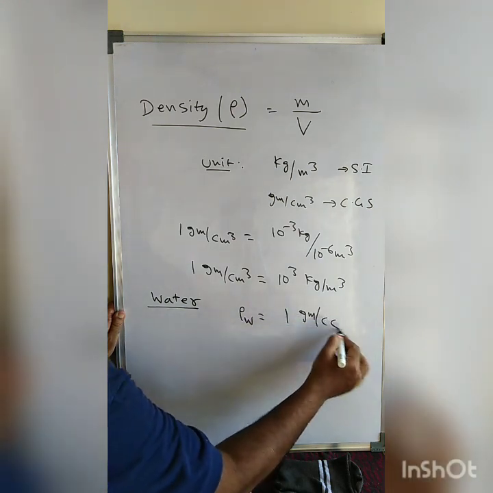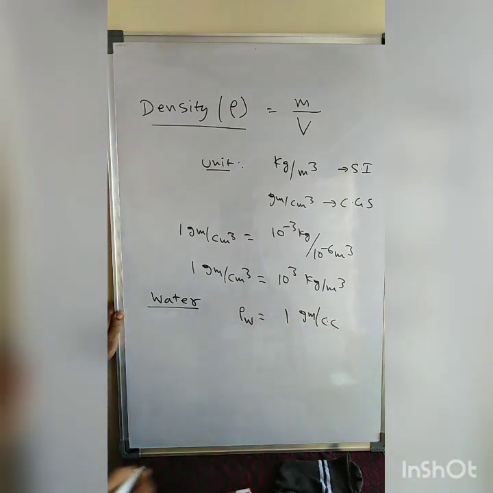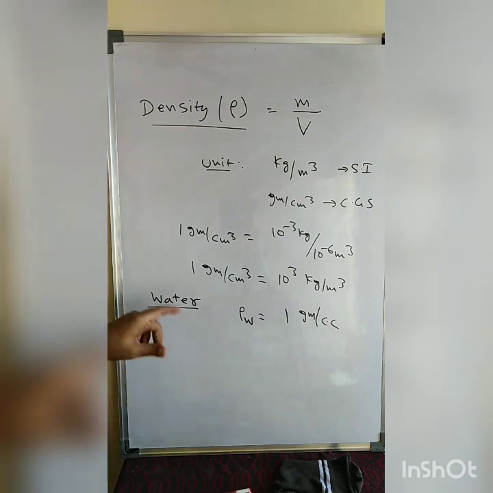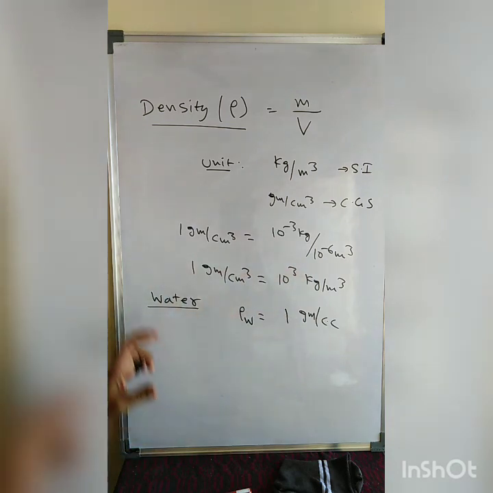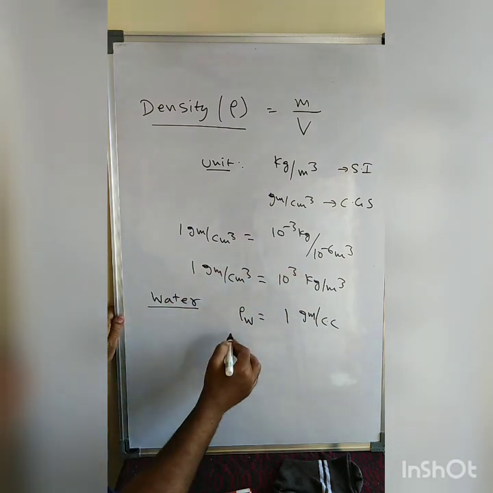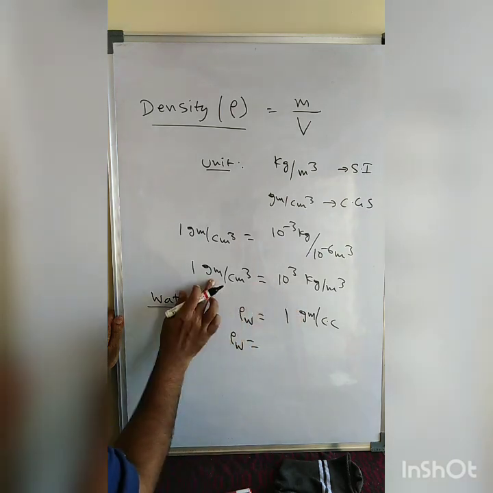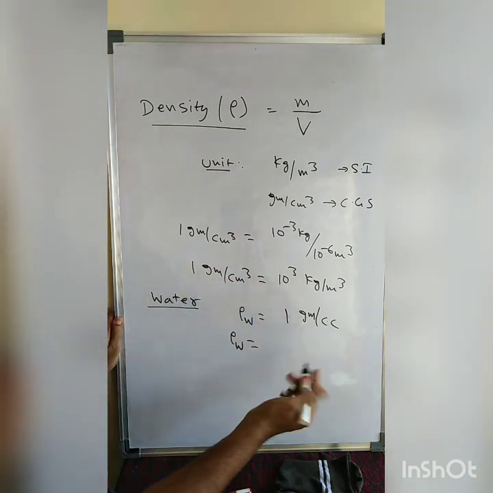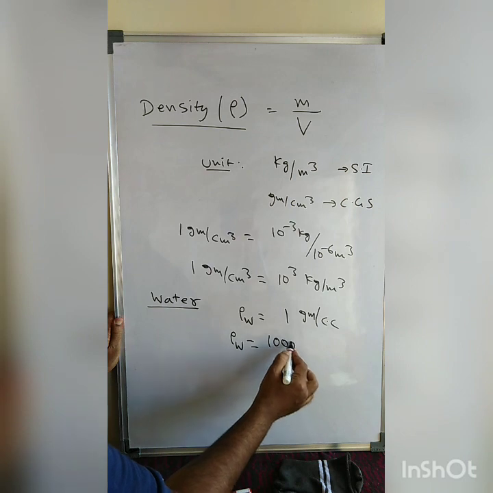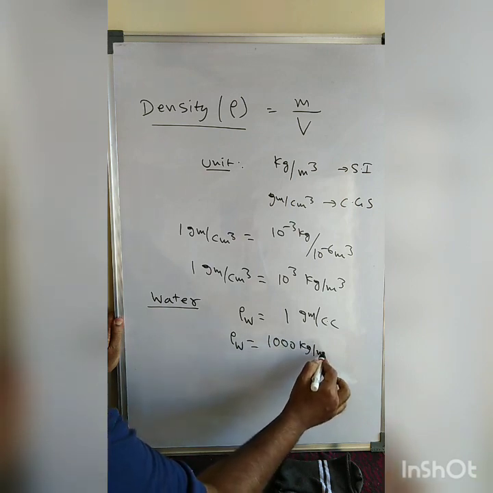Here we simply have a misconception. Every time we say that the density of water is 1. But what is that 1? That is 1 gram per cc, or 1 gram per cubic centimeter. And 1 gram per cc is equal to how much here? 1000. So 1000 kg per cubic meter.